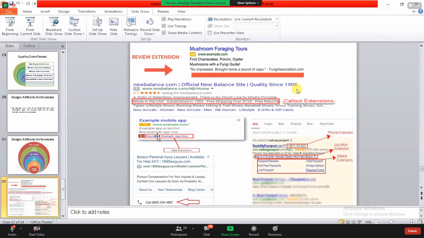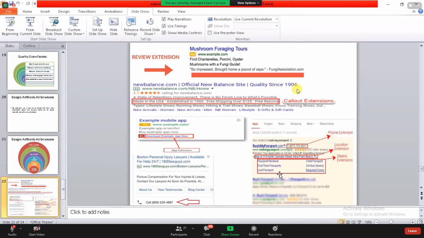Apart from this, the call extension is where you're giving your mobile number, where you can call for help from the website itself. Okay, phone extension, I hope you're familiar with this now. Location extension, I hope you know this, that you're providing your address, the place where you're residing right now.